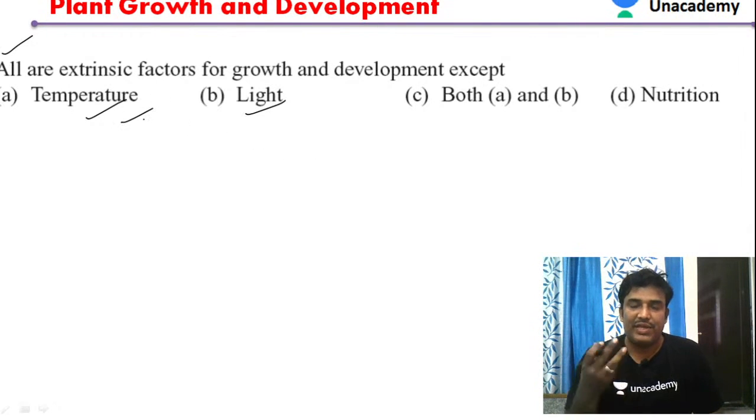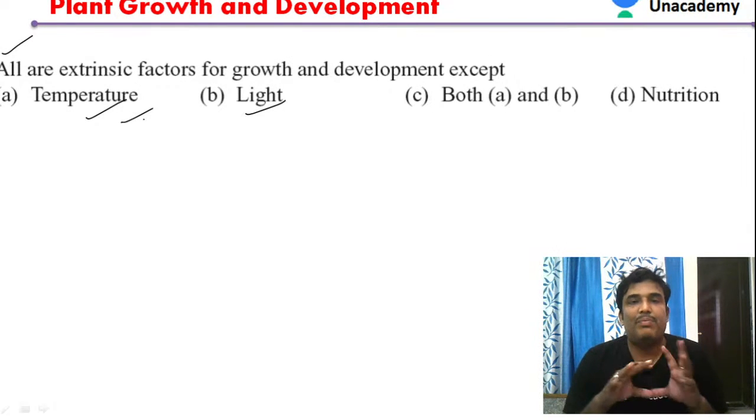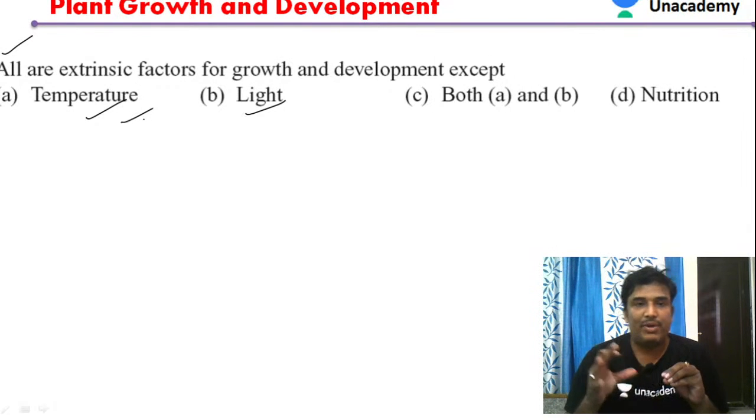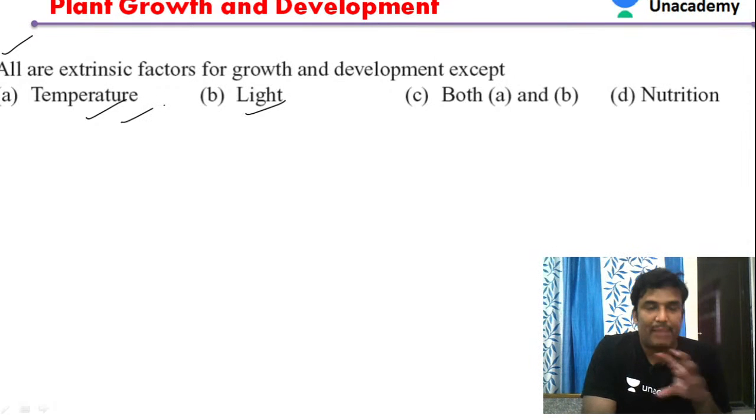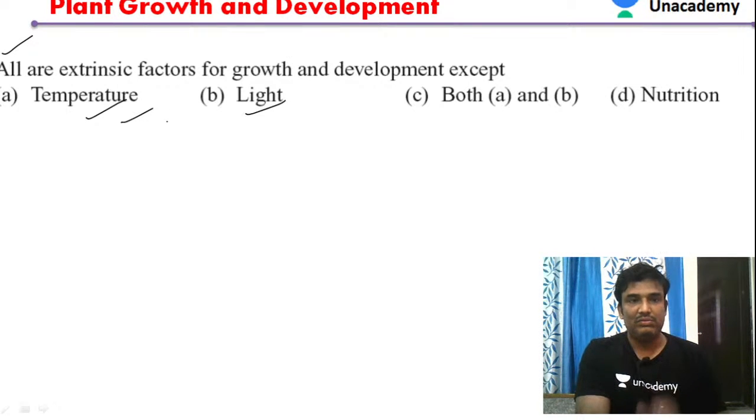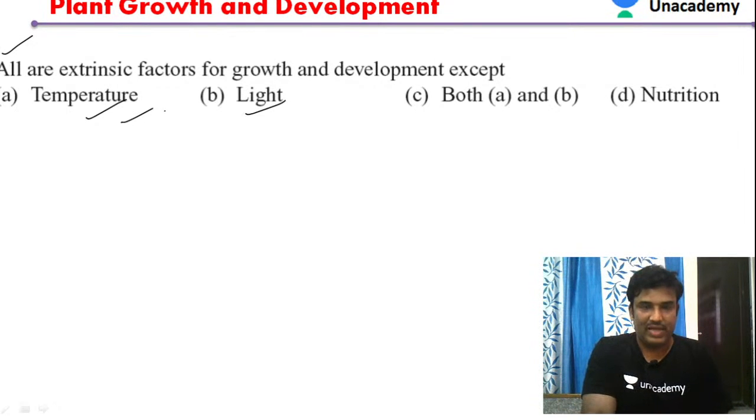So temperature is very crucial. So physiological temperature is required for all the metabolic activities in the plants. It is also one type of external factor which plays an important role in controlling the metabolic activities. So moderate temperature is required for the growth of the plant. If the temperature is very low, the plant's growth is also not active.